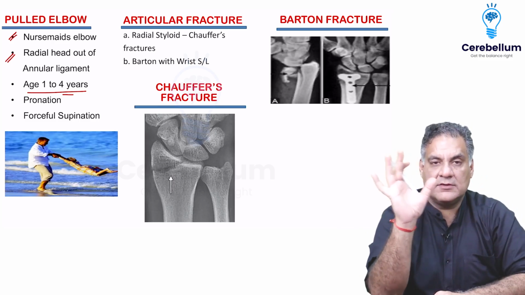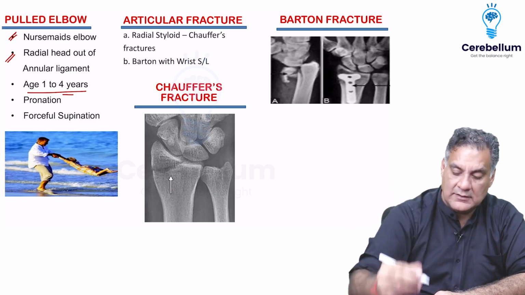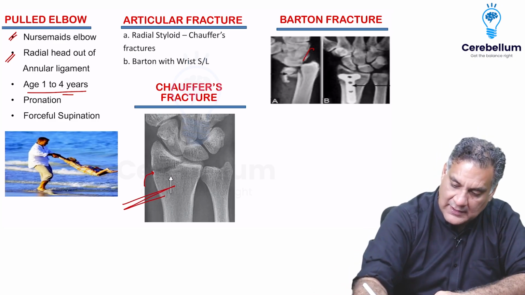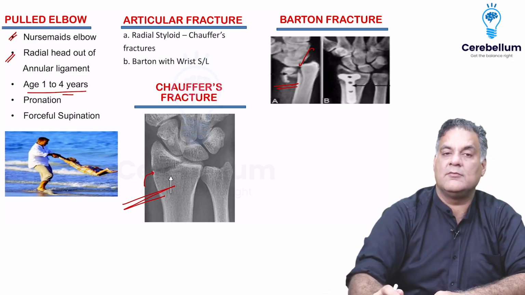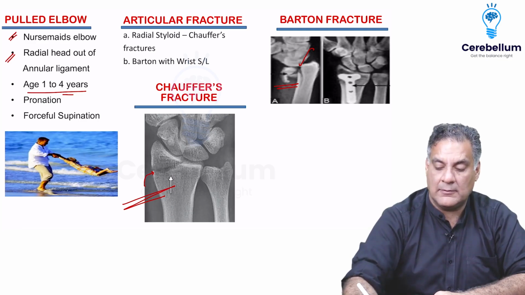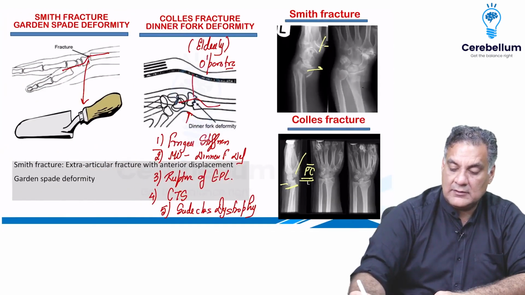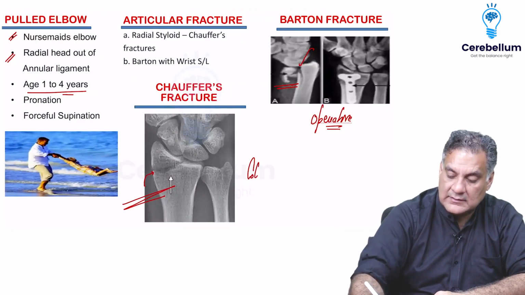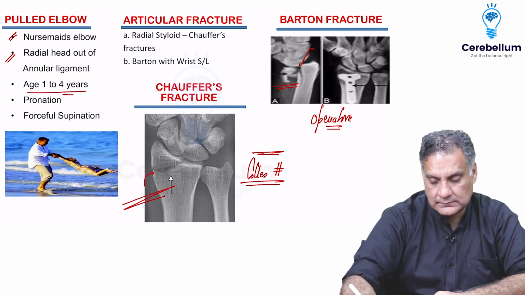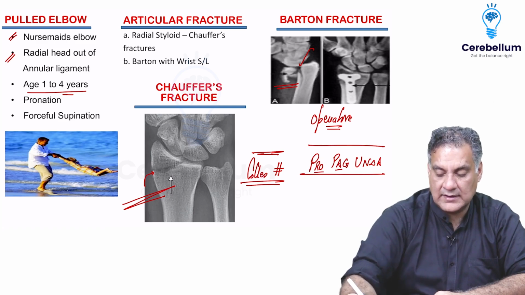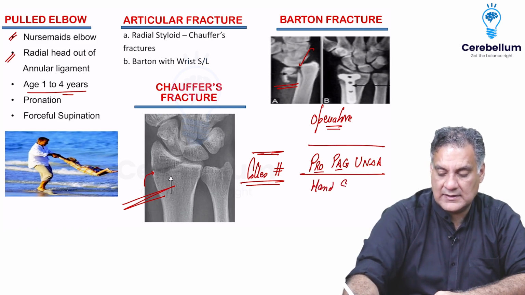Some of the fractures around the wrist and the hand: when there's a fracture of only the radial styloid, it's called a Chauffeur's fracture. And when there's a fracture of the joint, that is the joint surface of radius with wrist movement, it's Barton's. And this is usually operative. Remember, my friends, in Colles fracture, it is the conservative management usually, and the order of reduction is pronation, palmar angulation, and ulnar deviation, giving it a cast called a handshaking cast in Colles.